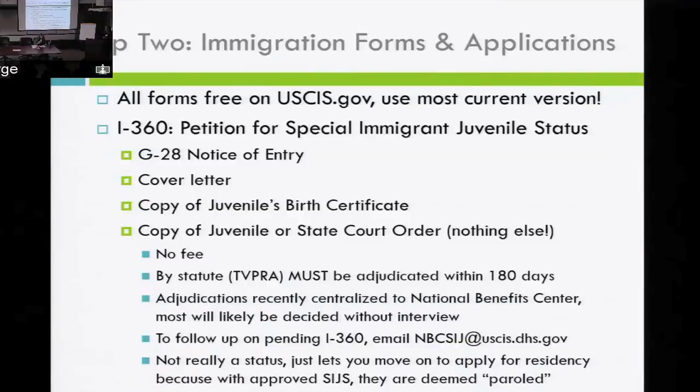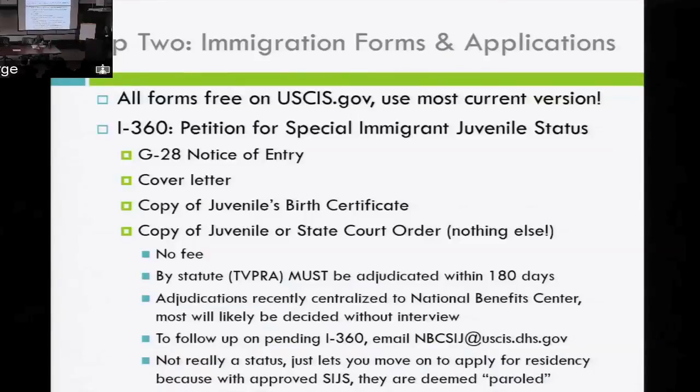Now what? So this is very nuts and bolts, sort of how to file for special immigrant juvenile status and then permanent residency with U.S. Citizenship and Immigration Services. All forms that you're going to need in your immigration case, whether it's your asylum application or your special immigrant juvenile status petition, your permanent residency application, all of those are available for free on uscis.gov. Don't do uscis.com. It is a very bad website that gets you to pay for forms that are free. So uscis.gov, and make sure that you're using the most current version.